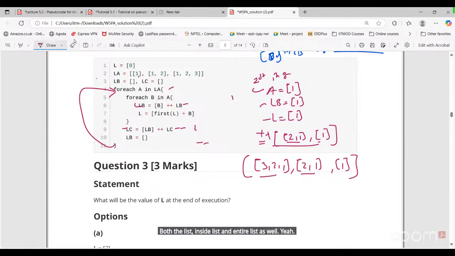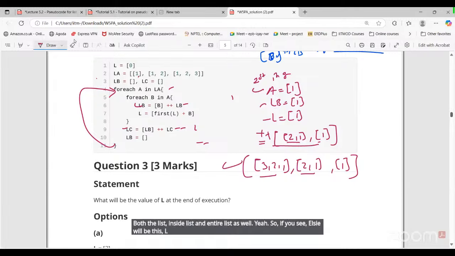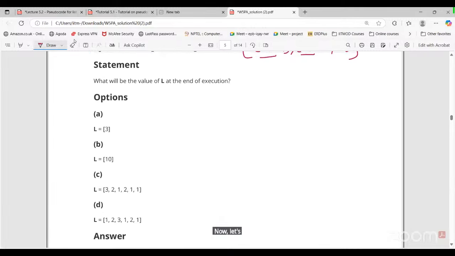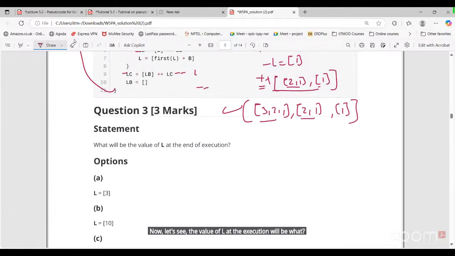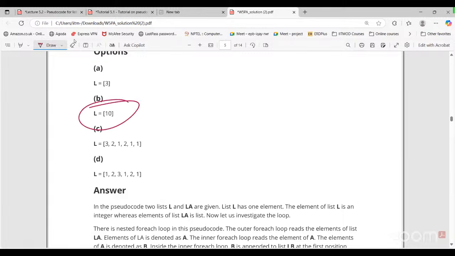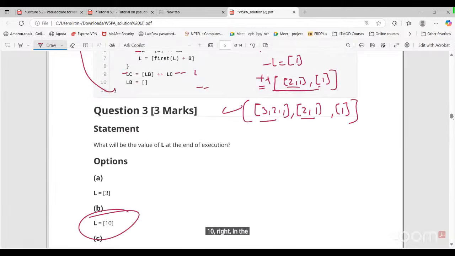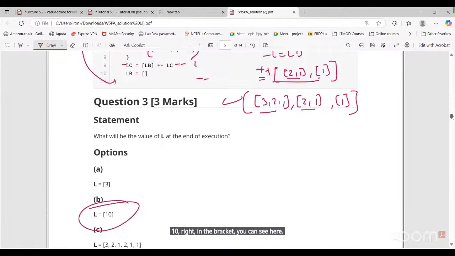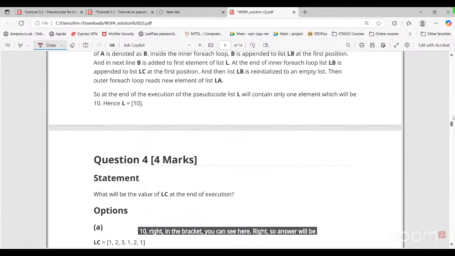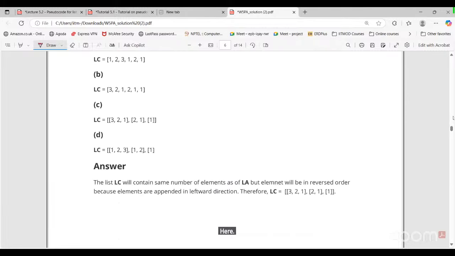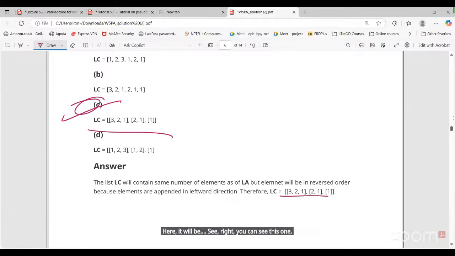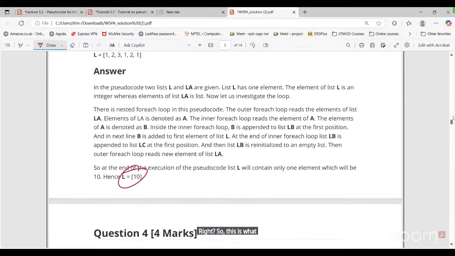So if you see LC will be this, L will be 10. Now let's see the value of L at the execution will be what? 10, right? In the bracket, you can see, right? So answer will be B here, right? What about LC? We have reversed the list as well as the elements. Here it will be C, right? You can see this one, right? So this is what question 3 and 4 is.